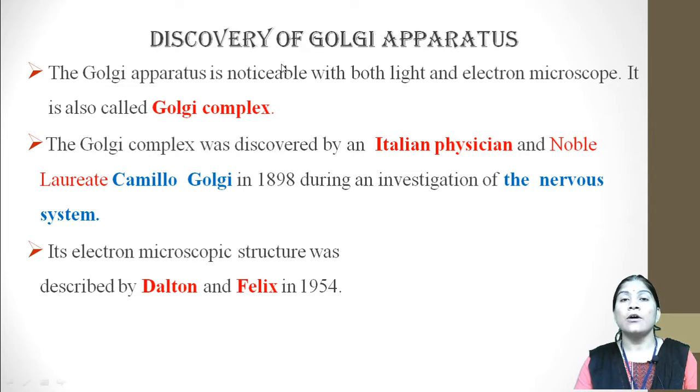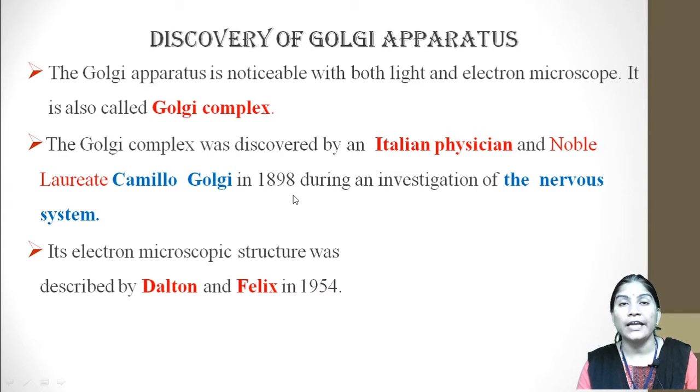The Golgi apparatus is noticeable with both the light and the electron microscope, and it is also called the Golgi complex because there are different elements like the vesicles, tubules and the cisternae. They are all together forming a complex, and that's why the Golgi apparatus is also called the Golgi complex. The Golgi complex was discovered by an Italian physician and Nobel laureate, Camillo Golgi.